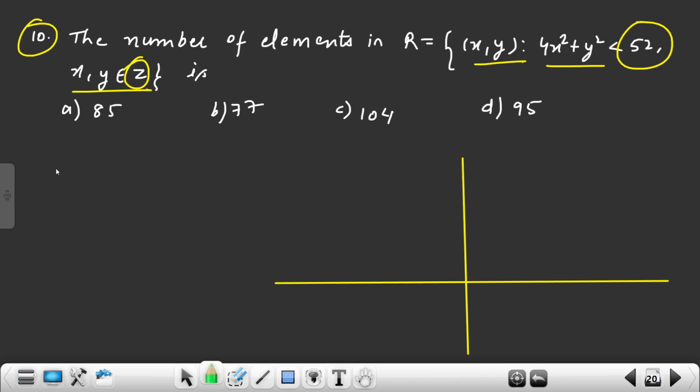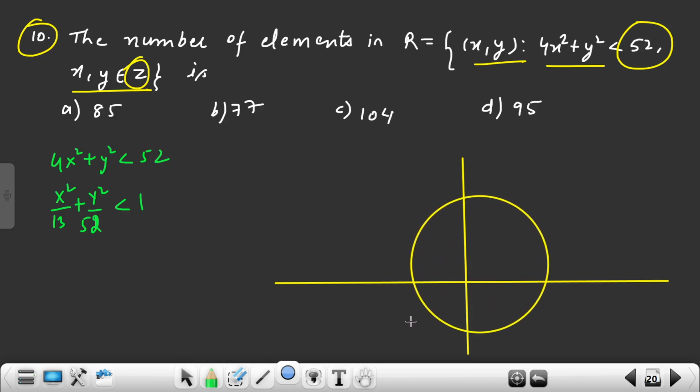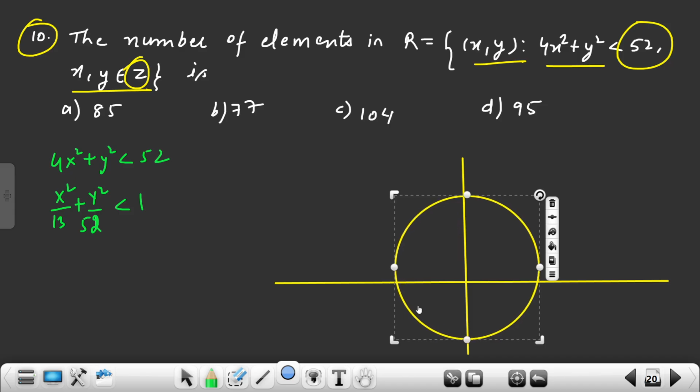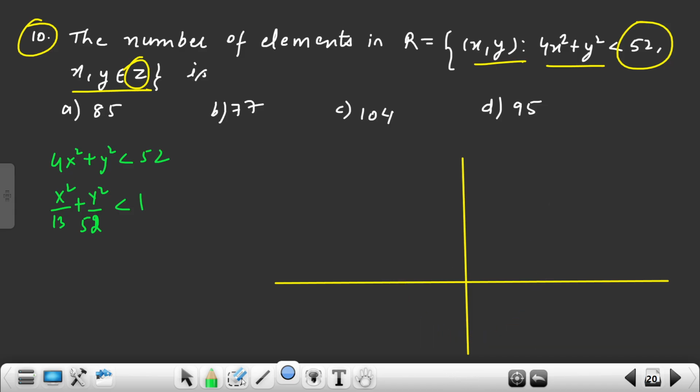If you see 4x square plus y square less than 52, it is an ellipse, and that too, which ellipse? It is a horizontal ellipse, right? Horizontal ellipse. So I will draw the horizontal ellipse. It looks like a circle, not an ellipse.